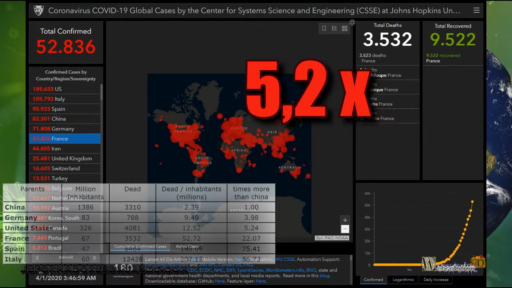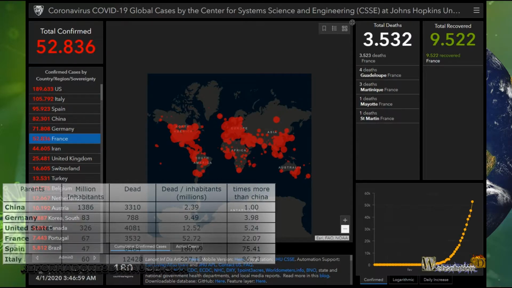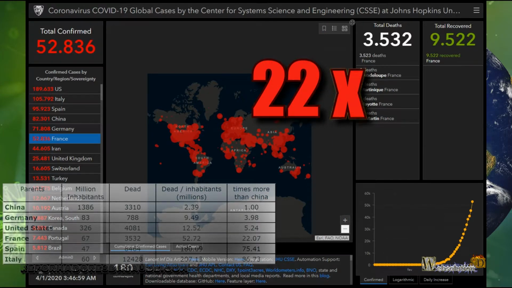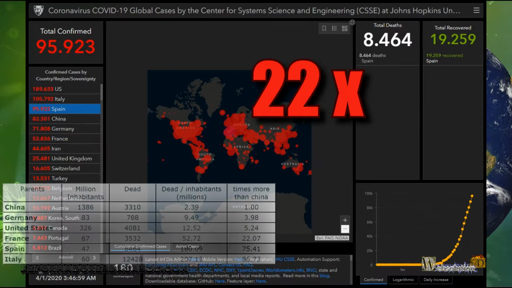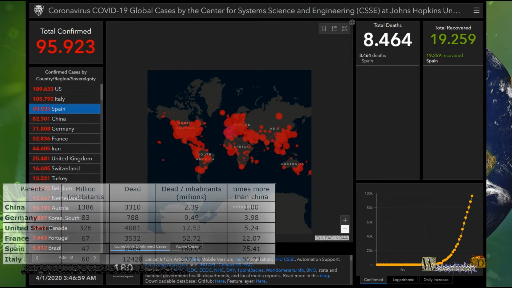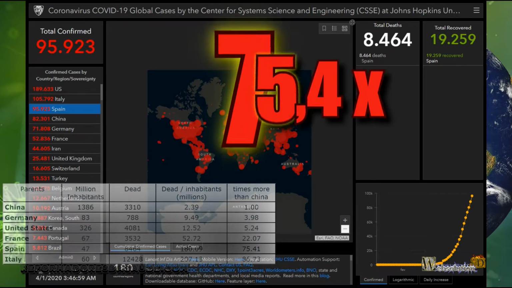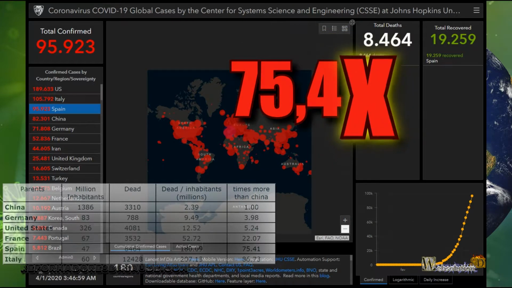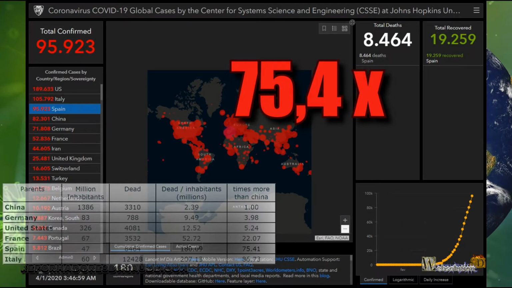In France, we have 3,532 deaths, population of 67 million. Deaths per million inhabitants are 52.7, which is 22 times more than China. In Spain we have 8,464 deaths, population of 47 million. Deaths per million inhabitants 180, which is 75.4 times greater than that of China.